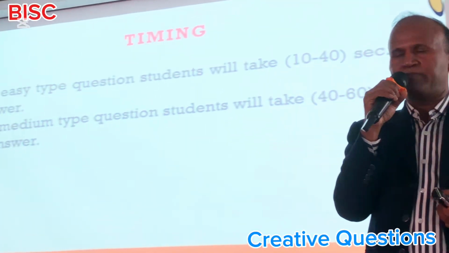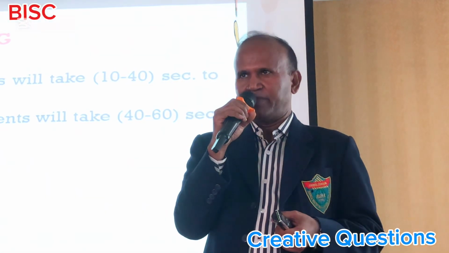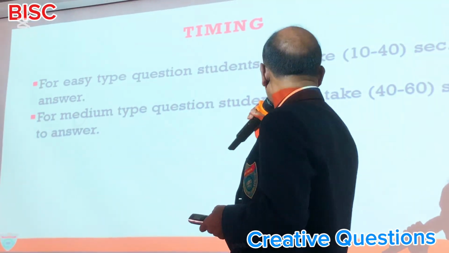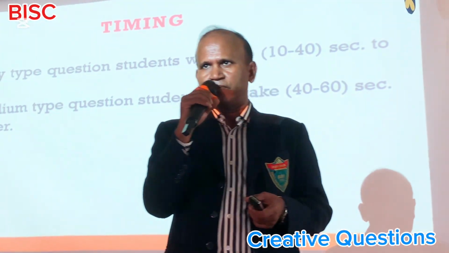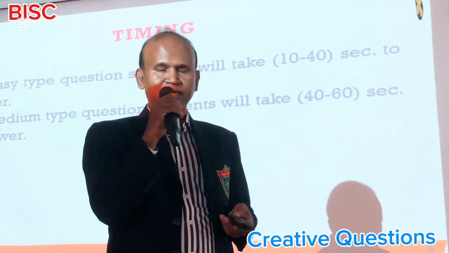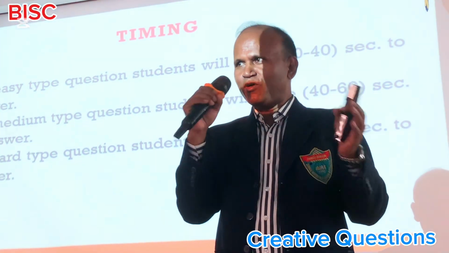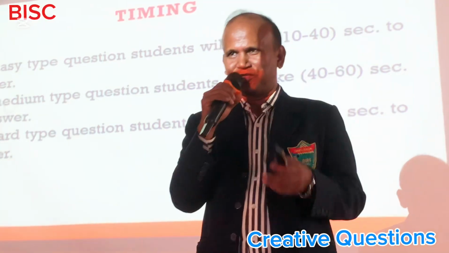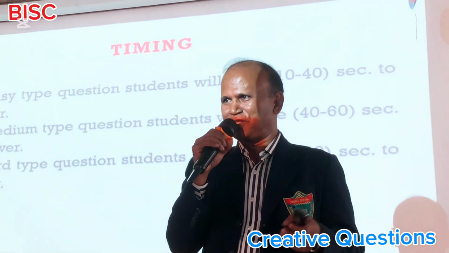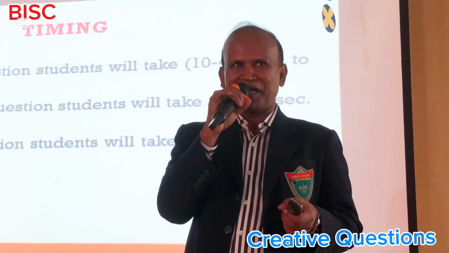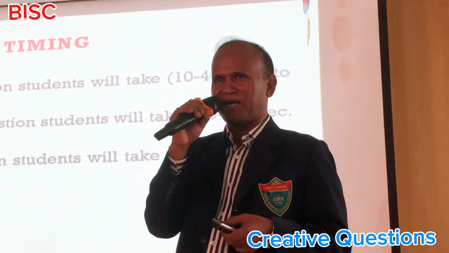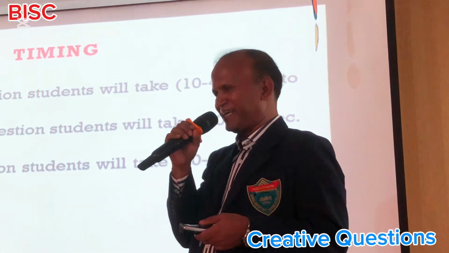For the medium type, students need to think about which one should be the answer. In that case, it will not be less than 40 seconds and not cross 60 seconds. Then for hard type questions, students will take 60 to 90 seconds. Probably all of you know that, but those who joined after 2015 probably don't know the system. Those of us who joined before 2015 had training for that and are acquainted with it, but after 2015 this sort of training didn't take place by the government.